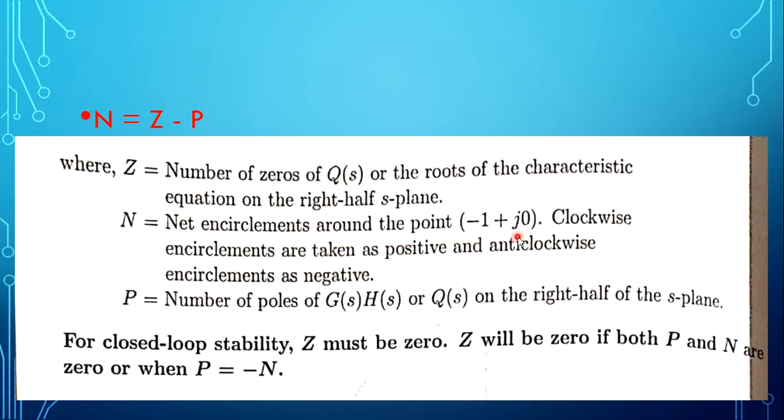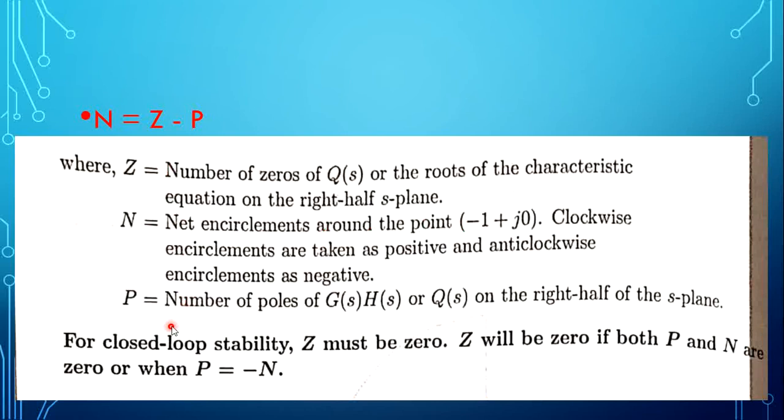The clockwise encirclements are taken as positive and anti-clockwise encirclements are taken as negative. In the polar plot we discussed that we draw a unity circle. If the polar plot intersects that unity circle, based on that we have determined the gain crossover frequency. That unit circle point is represented as -1 plus j0. So how many encirclements are happening around this point -1 plus j0 is taken into the count to calculate this N.